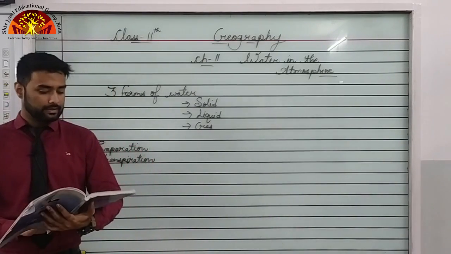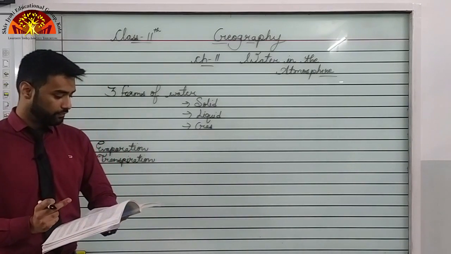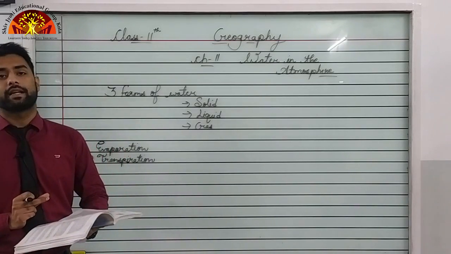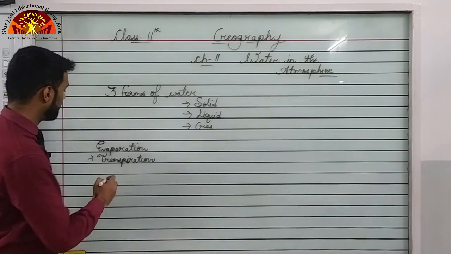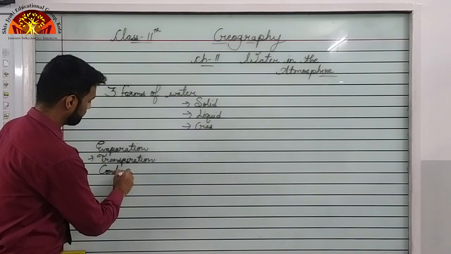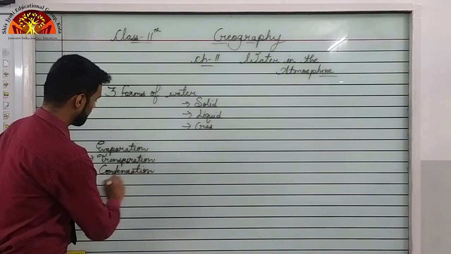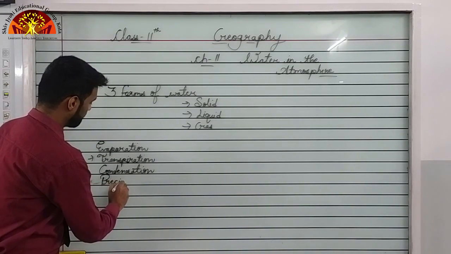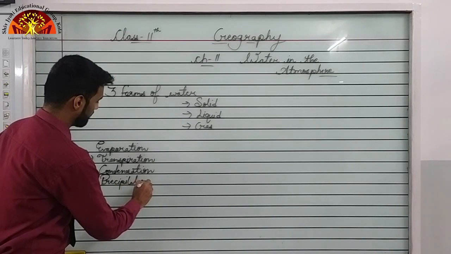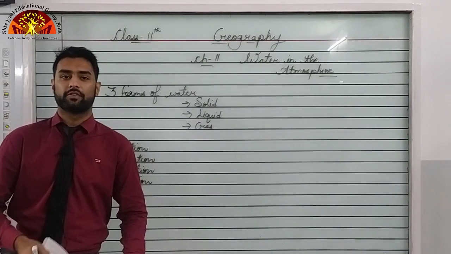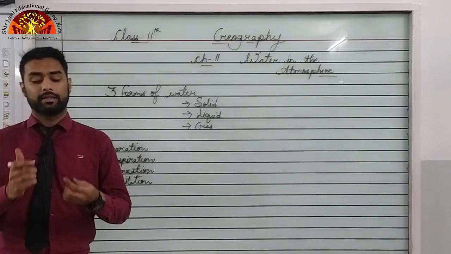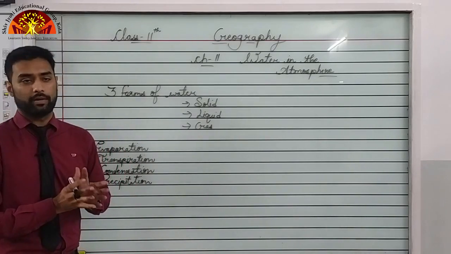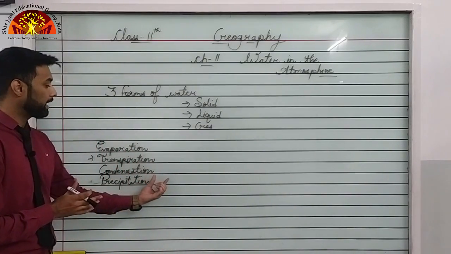Moving on. Thus, there is a continuous exchange of water between the atmosphere, the oceans and the continents through the process of evaporation, transpiration, condensation and precipitation. Now, two more words are given here, that is condensation and precipitation. Now, condensation is basically the opposite of evaporation, right? When water gets heated and converted into water vapor, that is called evaporation. But when the water vapor gets cooled down and turns into water, that is called condensation.